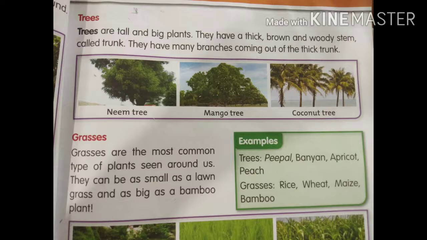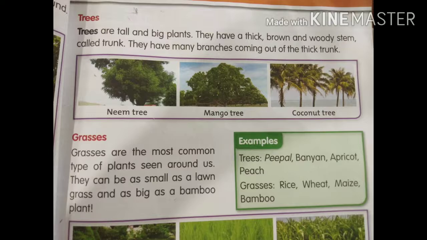Next, grasses. Grasses are the most common type of plants seen around us. They can be as small as a lawn grass and as big as a bamboo plant.